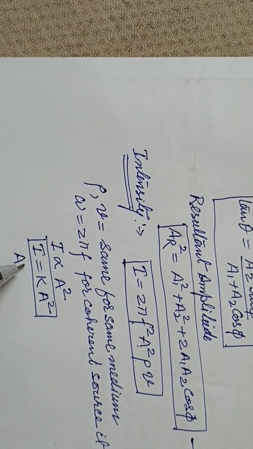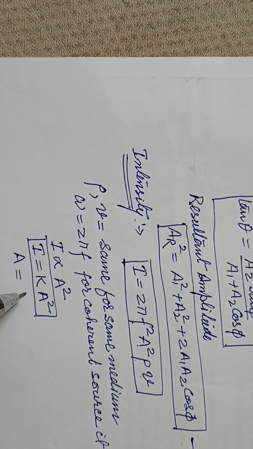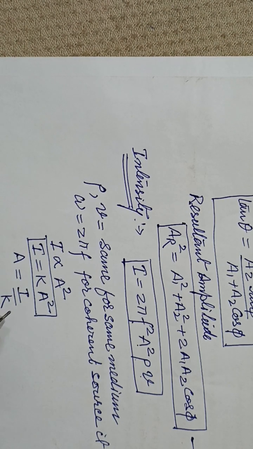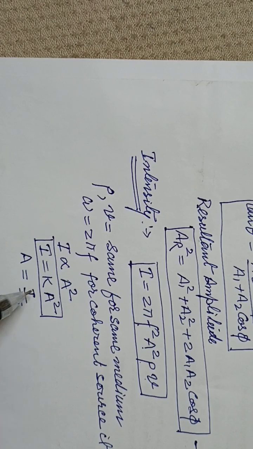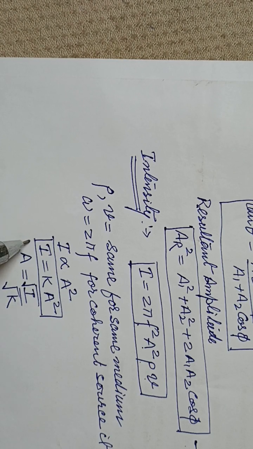A square is equal to I upon K, and A is equal to under root I upon under root K, that you can use.